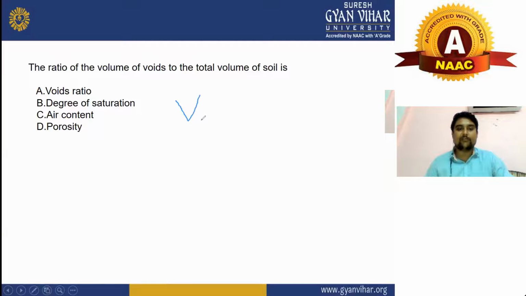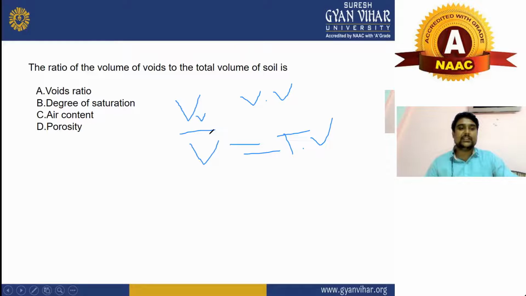As we know, volume of voids we represent by Vv, and total volume we represent by V. We can call it total volume, and this is your volume of voids. So what will be the meaning of it? And this will be your void ratio or porosity, air content, or degree of saturation.